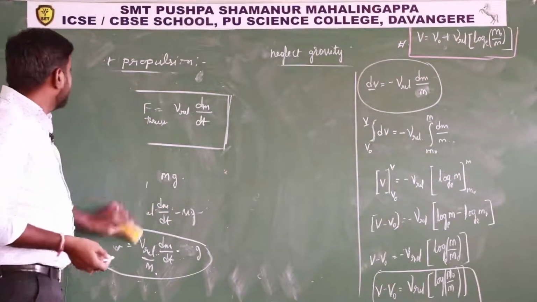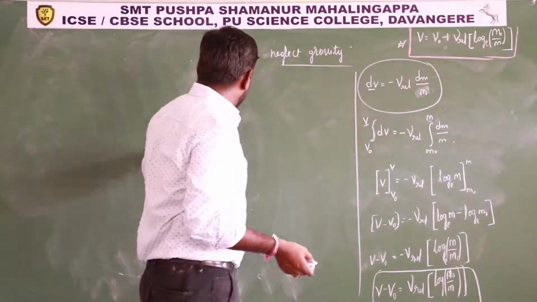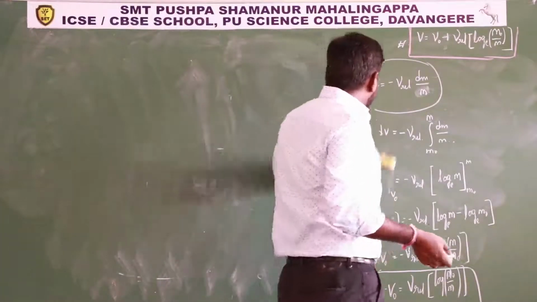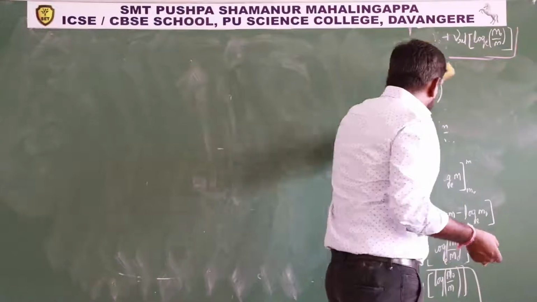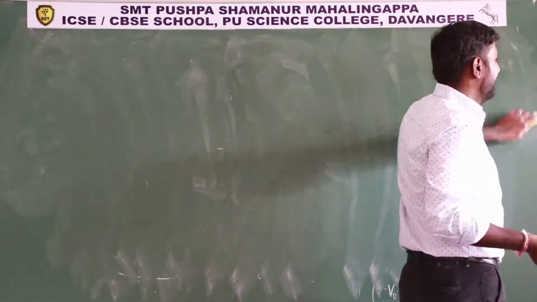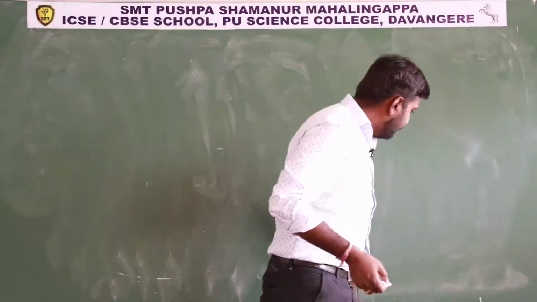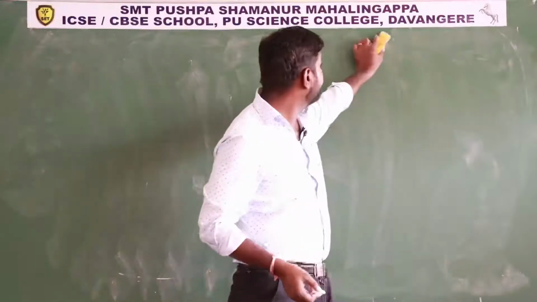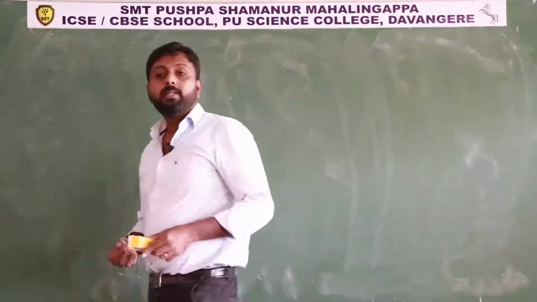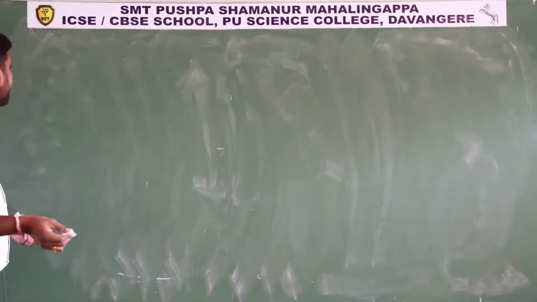And next, write as a note: you have studied the law of conservation of momentum, that means for an isolated system, or when the net force acting on a system is zero, then total momentum is conserved, right?